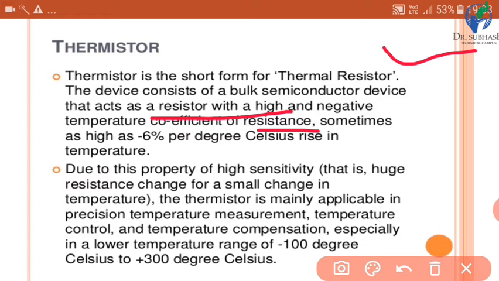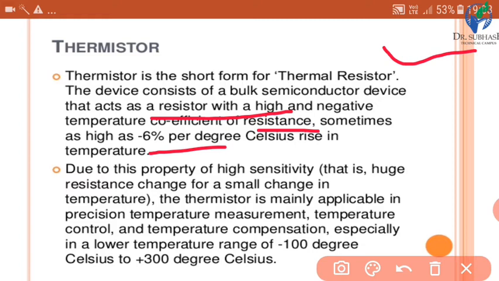So semiconductor material is used for making the thermistor, and we know that the temperature coefficient of a thermistor will be negative. Sometimes it is as high as -6% per degree Celsius rise in temperature. So this is the principle of the thermistor.